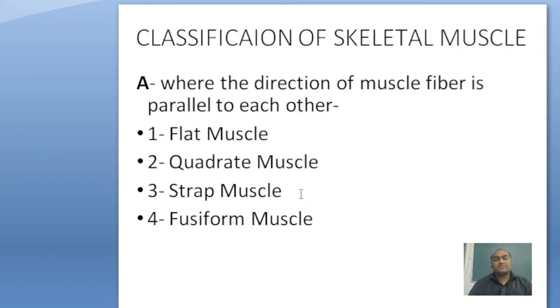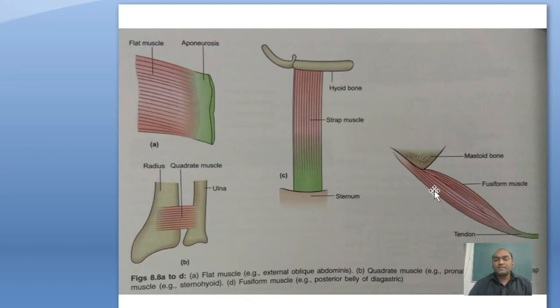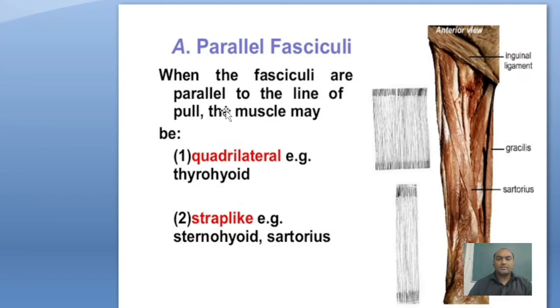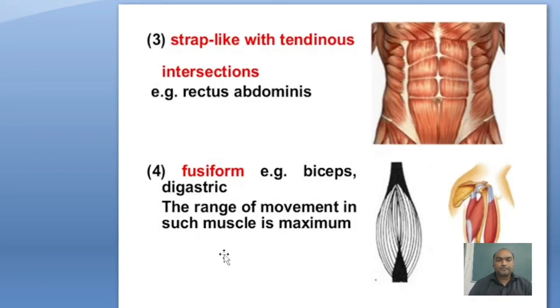Then next is fusiform. In fusiform, both ends are pointed. Examples are biceps brachii, digastric, and posterior belly of digastric. These are muscles of parallel fibers. Also an example of parallel muscle fibers: first, quadrilateral, example thyrohyoid; strap-like, sartorius, ribbon-like, and sternohyoid. Strap-like with tendinous intersections, an example is rectus abdominis.